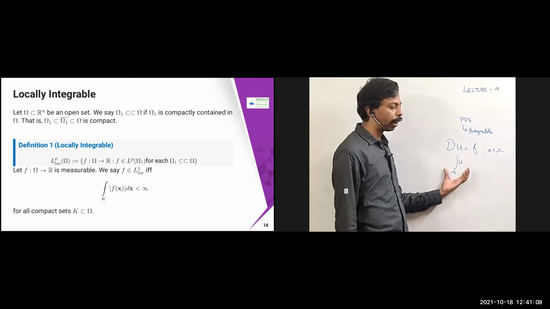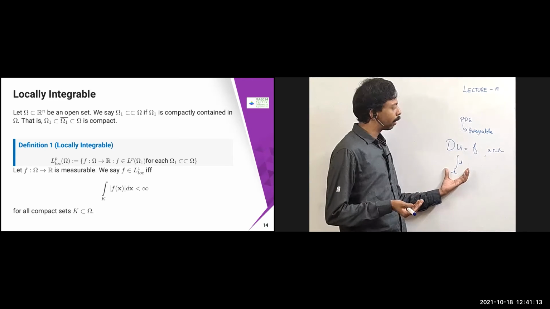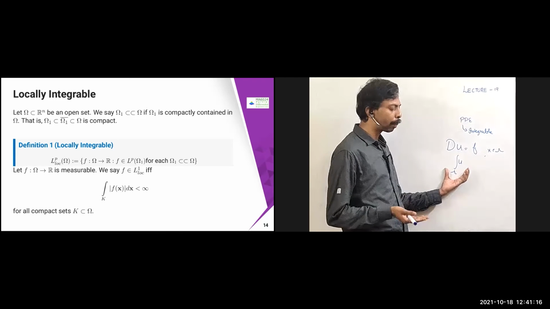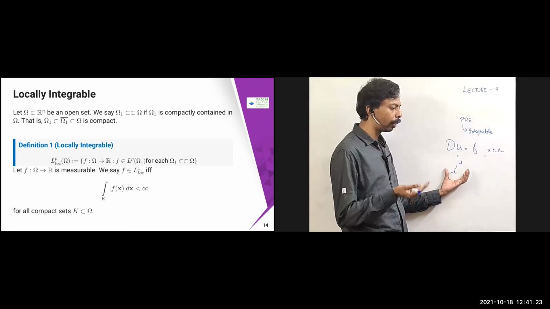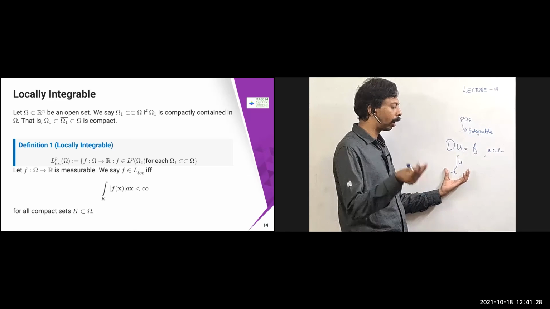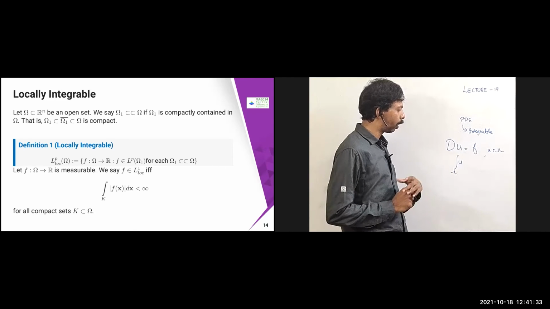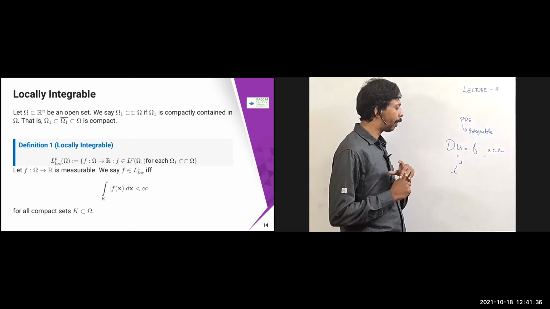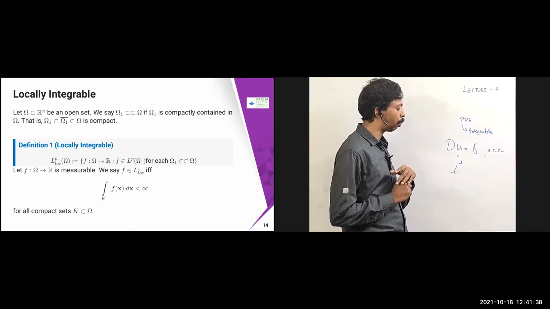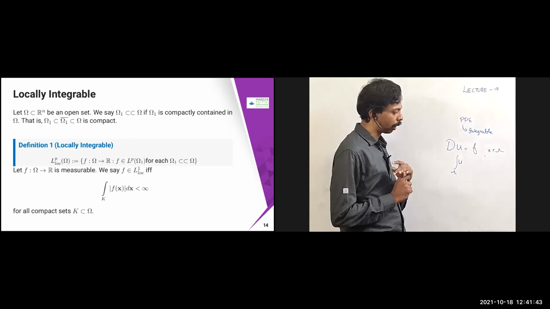Now, suppose your u is not continuous. Instead, you have something like discontinuity is going to be there. In that case, is it not possible to solve the PDE at all? That is the question. It is not true that you cannot solve that. You will solve that, and the discontinuity which you obtained in the boundary of the problem or wherever you have a cut is going to propagate everywhere. So that's what we are going to discuss, which is called distribution theory, etc. We are going to explain some properties called mollifiers, using which we are going to study that.